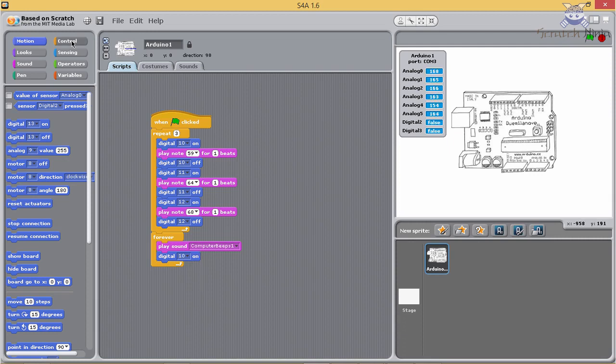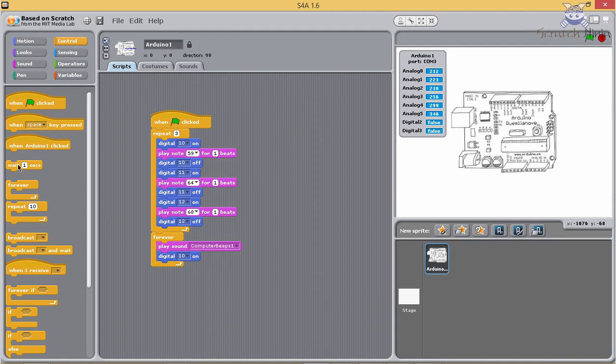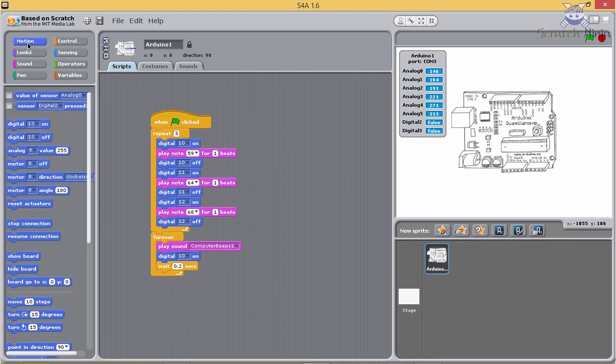Click on Control. Select Wait 1 second. Connect it below Digital 10 on. Change 1 second to 0.2 second. Now make it off. Click on Motion. Select Digital 13 off and drag it into the program window and connect it. Change it to 10.